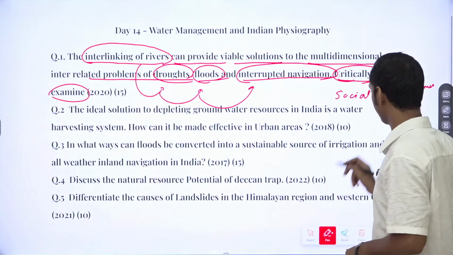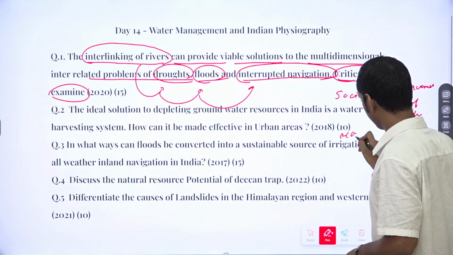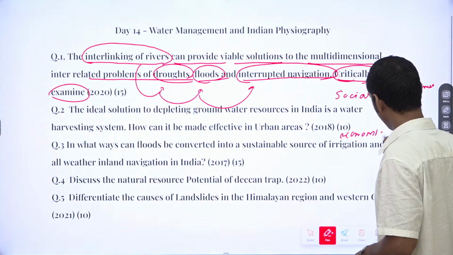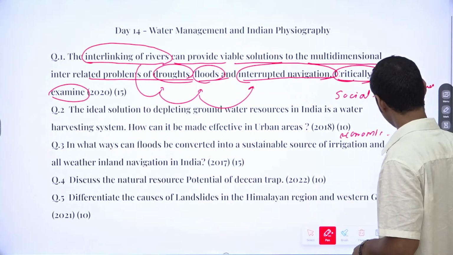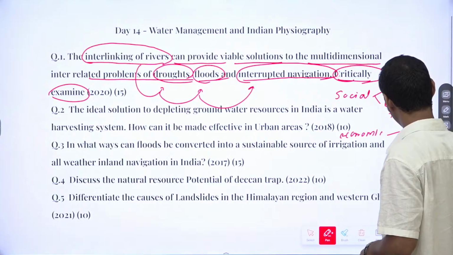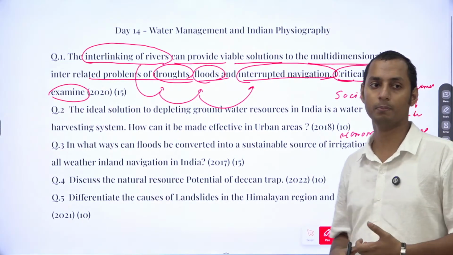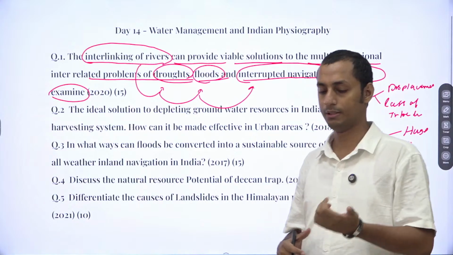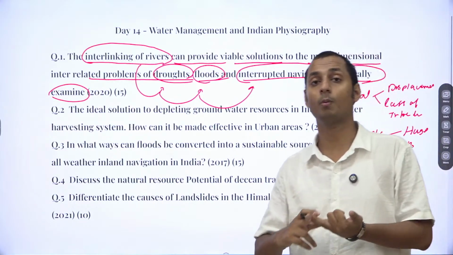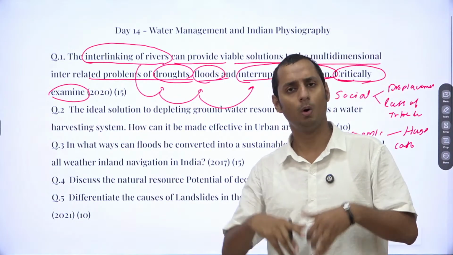Now go for the economic issues. What would be the economic issues? Economic issues can be the huge cost involved in interlinking of rivers, such as we have the Polavaram project, right? The Polavaram project involves a lot of cost. You can mention the lack of monetary compensation provided to all these tribal people or even the rural people as such.